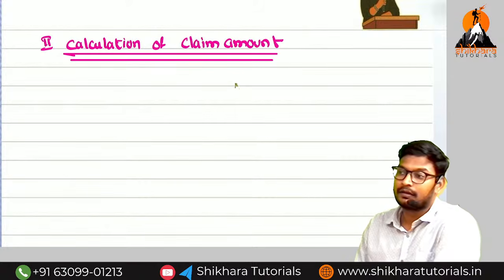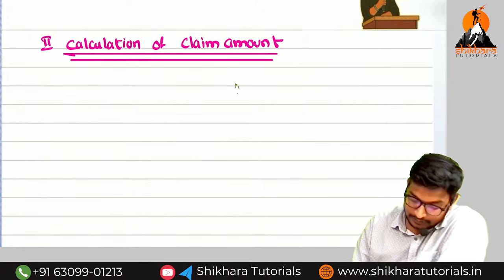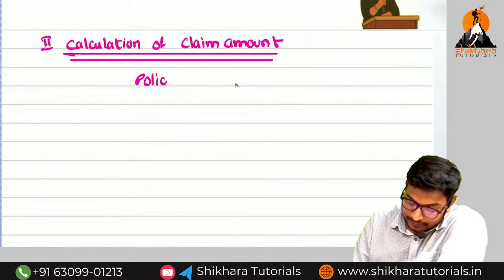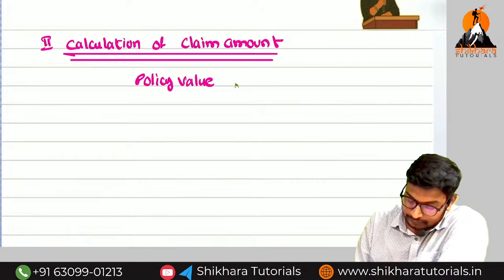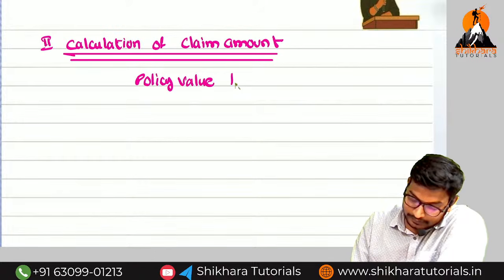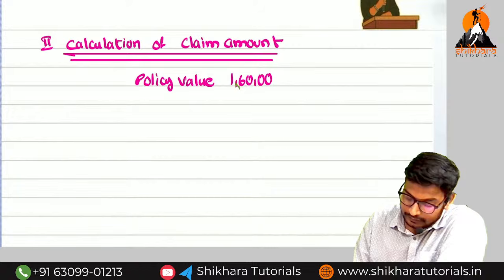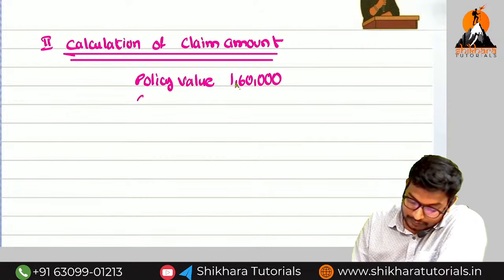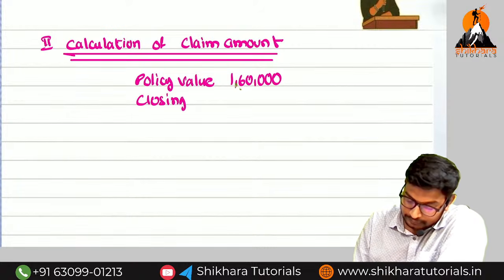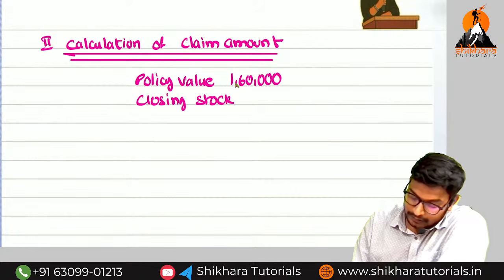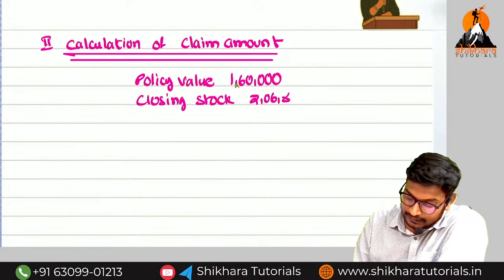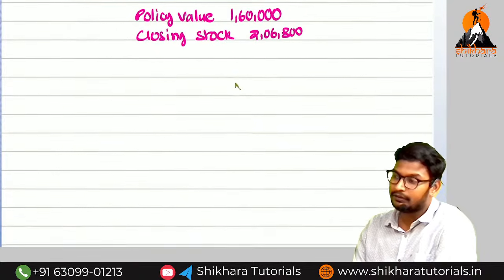We need to consider the 2 values. What is the policy value? 1,60,000. What is the closing stock? 2,06,800.